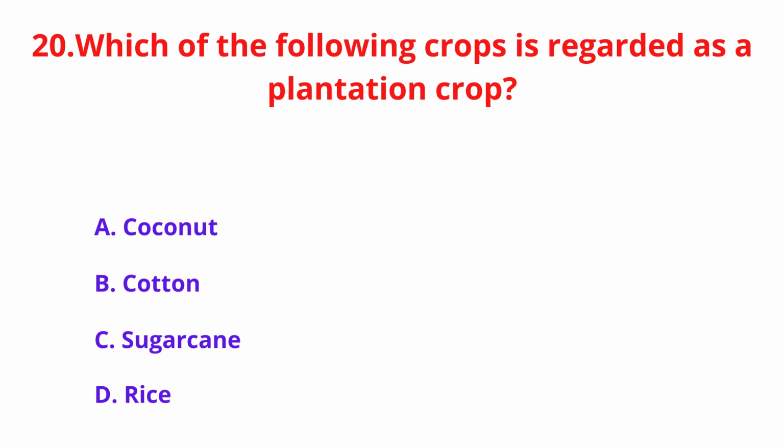Which of the following crops is regarded as a plantation crop? A. Coconut, B. Cotton, C. Sugarcane, D. Rice. And the right option is option A. Coconut.